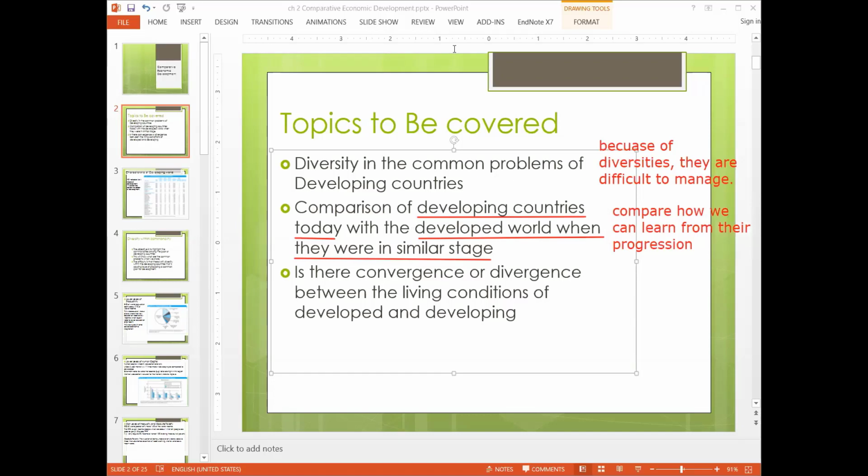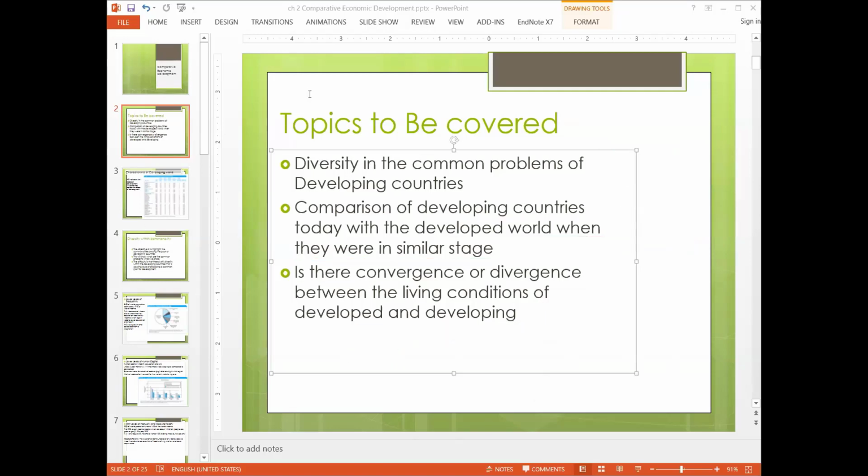Then we are trying to answer one very important question: is there a convergence or divergence? So we will define the terms at the end when we are studying this topic. So the main crux of this portion will be why are we going to be developed or not? So the main meaning of this sentence is this. So these are the topics that we are studying today. So let's start with the first topic, first point.